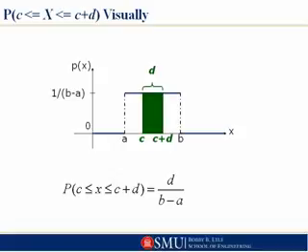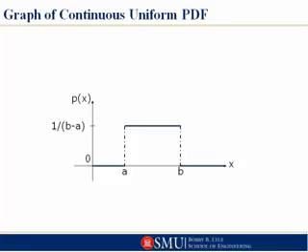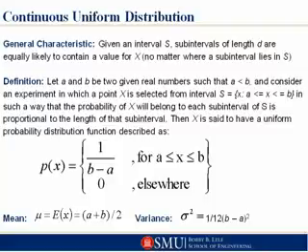And that's what the continuous uniform does. It's simply that A and B, and the probability along that interval is the probability that you have.